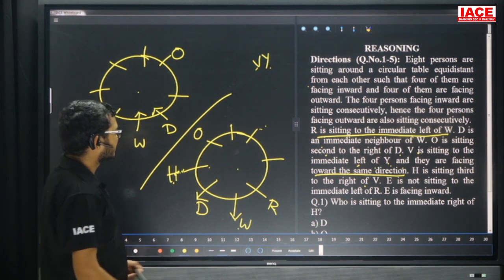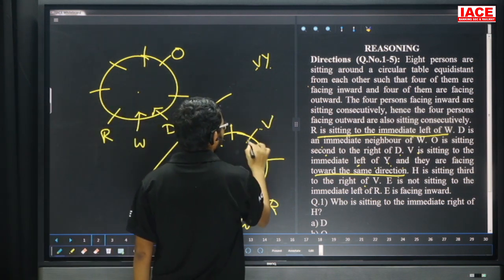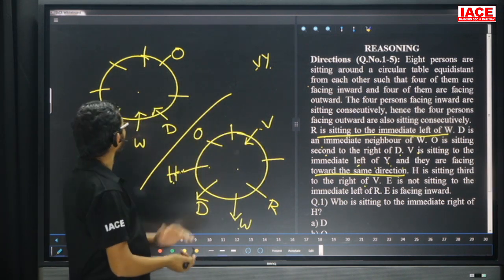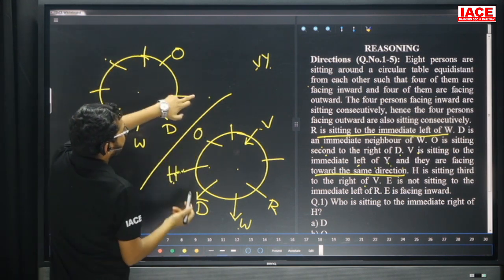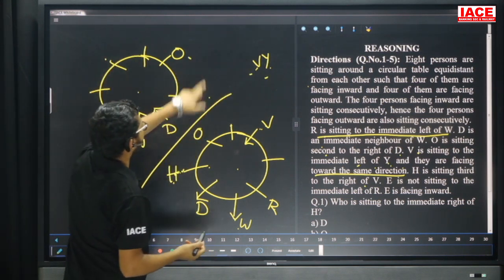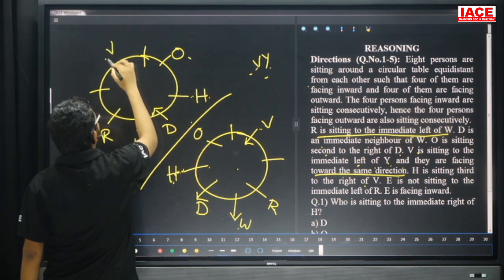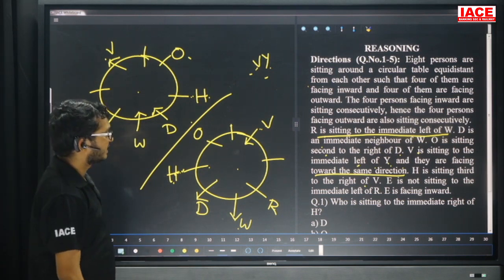Now H is sitting third right of V. Take this one as V, facing inside. Now, the possibilities for third right are these two. If I take this one, V and Y both are neighbors, no chance. Then this one is part H, and this one is V. H is sitting third right of V.